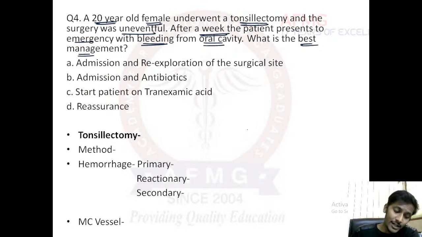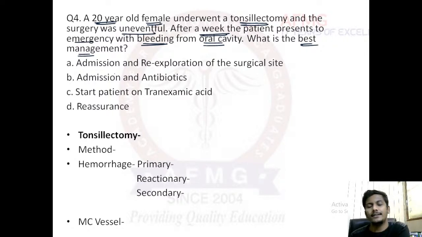Very good. I hope all of you have got the logic behind this question. Please remember, here a 20-year-old female underwent a tonsillectomy surgery, and the surgery was uneventful. That means it was absolutely normal, no issues with the surgery. But after a week, what happens? Now the patient presents to the emergency with bleeding from the oral cavity. That means there is some hemorrhage. So now they are asking, what is the best management for this?